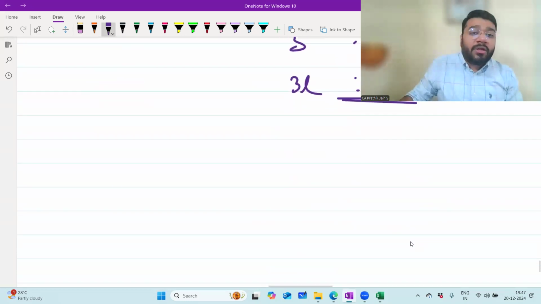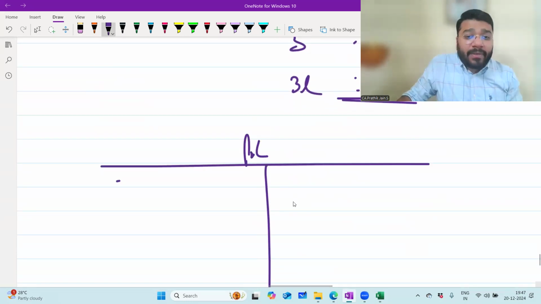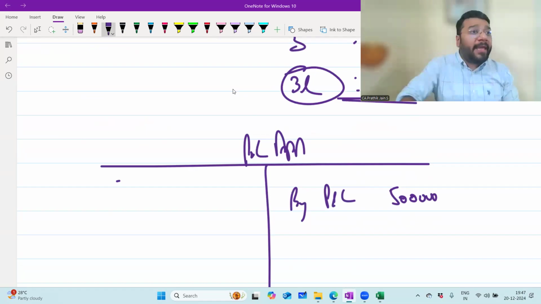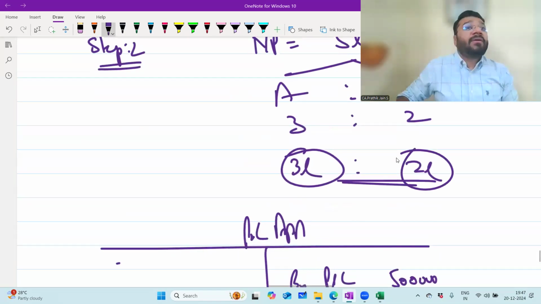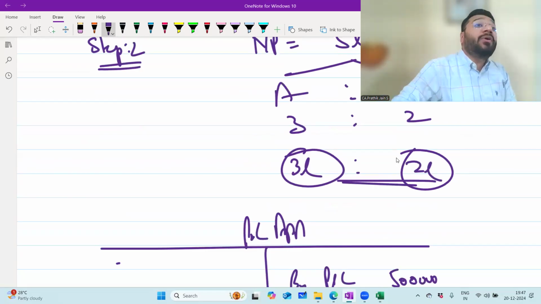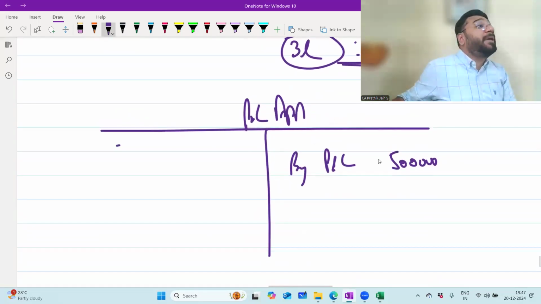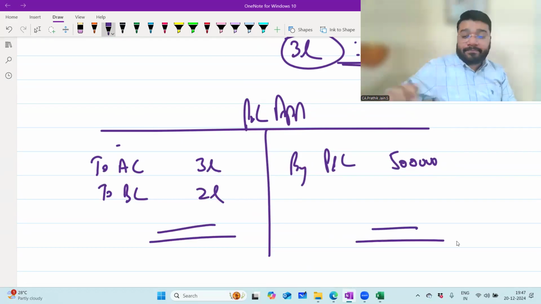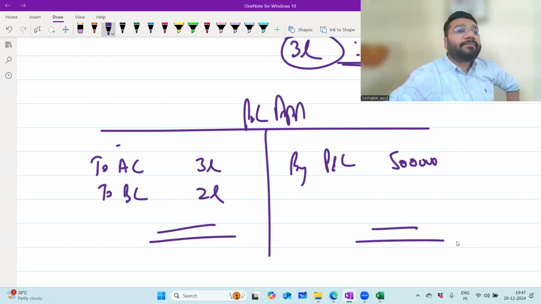Now what are they supposed to do? When you open the P&L appropriation account, by P&L, 5 lakh rupees. Since you don't know how much of the 3 lakh and 2 lakh you're paying towards IOC, salary and commission, directly you'll give the entry in the partners' capital accounts. To A's capital 3 lakh, to B's capital 2 lakh. Any problem here? No, sir.